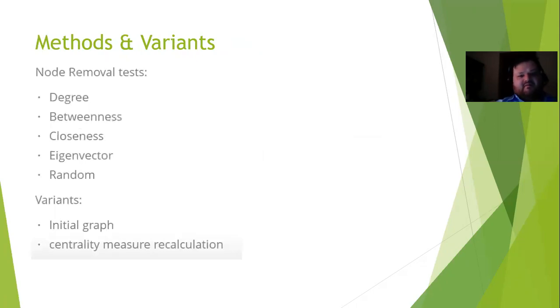Insofar as methods and variants, you can remove nodes in a number of different ways. You can randomly remove whatever node you want to. In the literature, that's referred to as a failure, where you have a set of computers and one randomly fails. That happens at random. It's a failure.